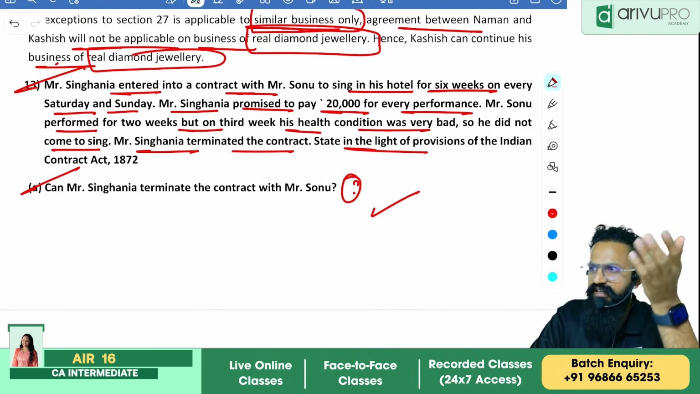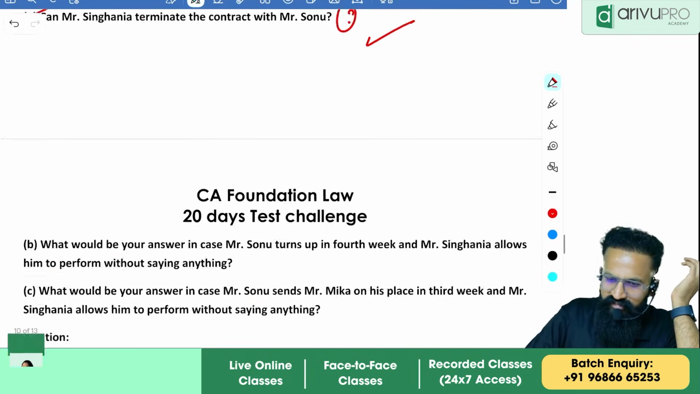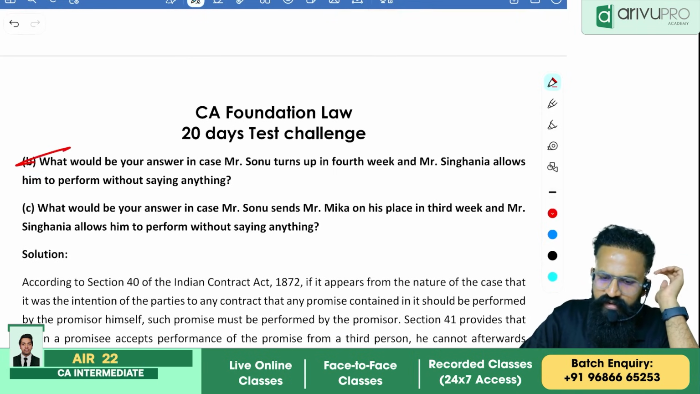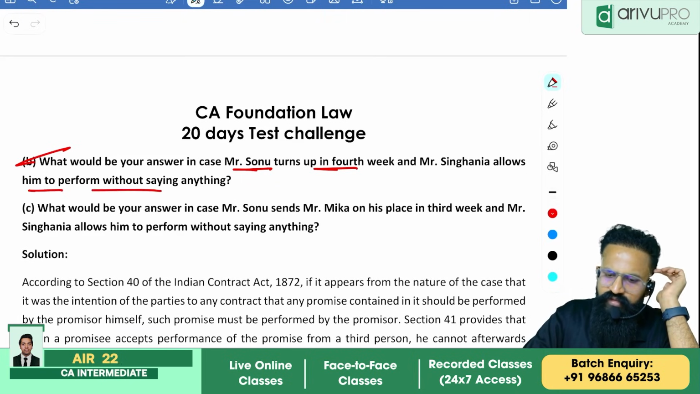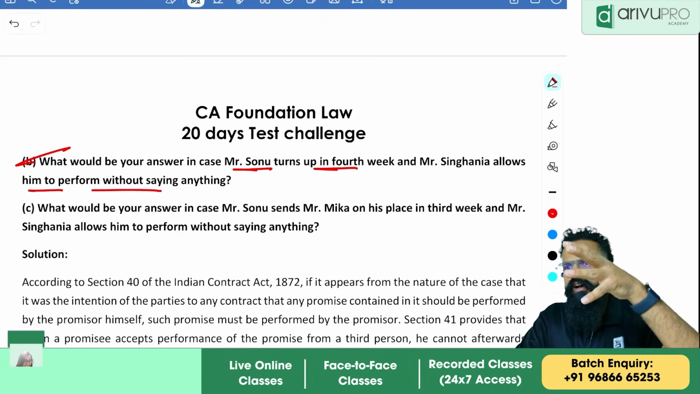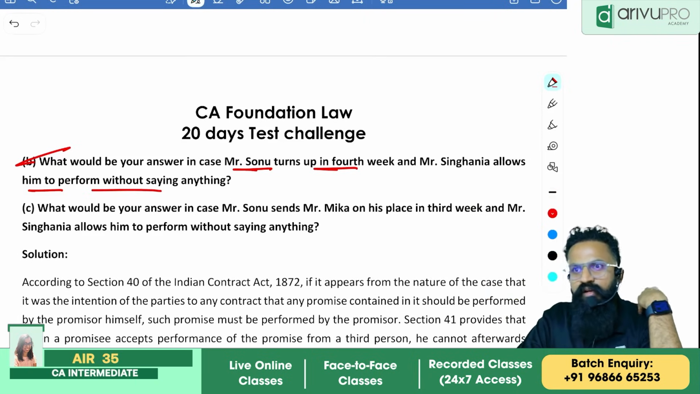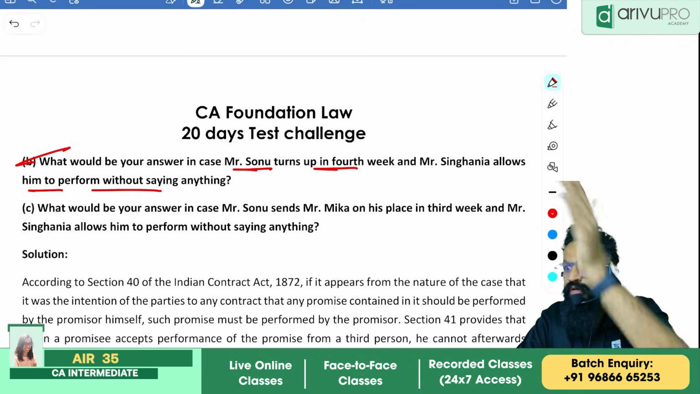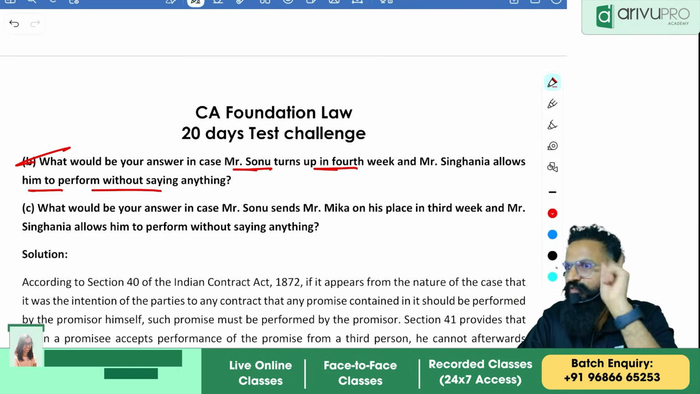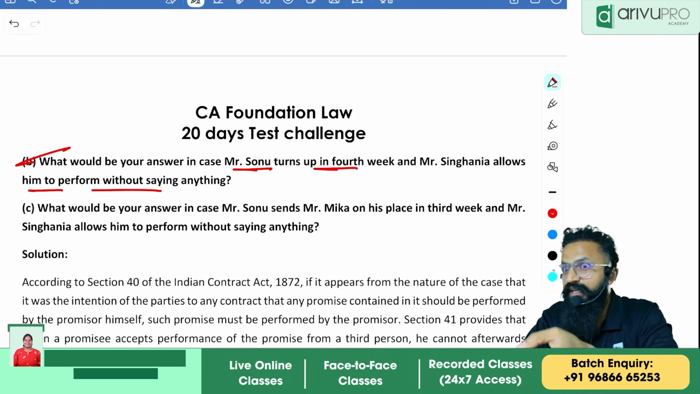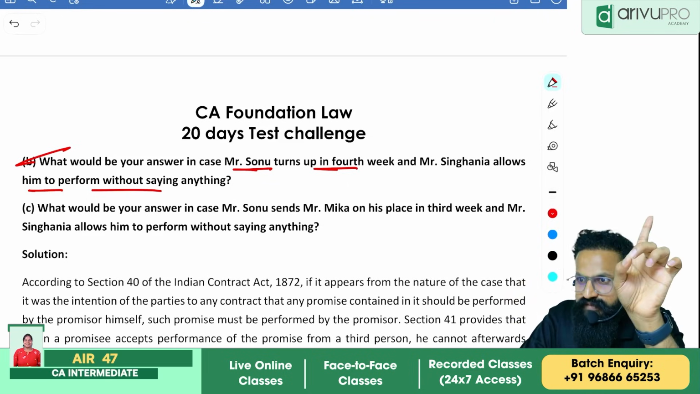Hello, the t-shirt case. Yes or no? Now, what would be your answer in case Mr. Sonu turns up in the 4th week and Mr. Singhania allows him to perform without saying anything? So he came, I allowed him to do it. Now what can I do? Now, if I have allowed him, I cannot terminate the contract. This also I told you. If you accept it later on, you cannot terminate it. You can't change your decision. Correct?